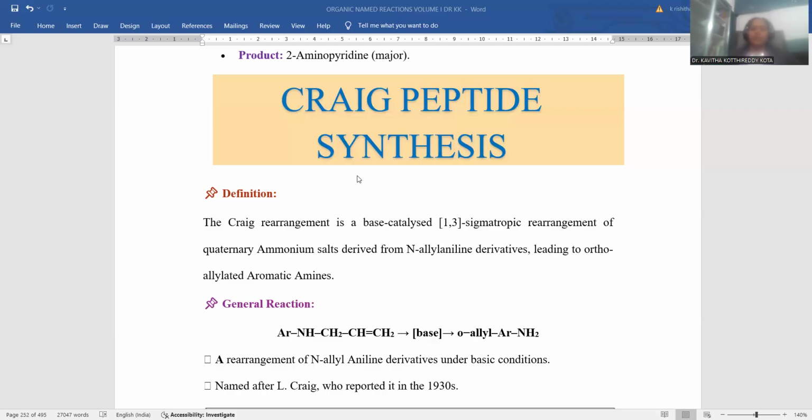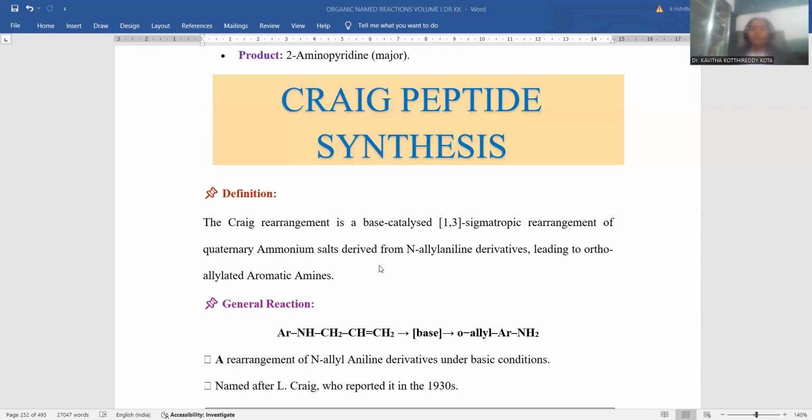Right. So the concept we are discussing now is retrieved from the Textbook of Organic Named Reactions authored by Dr. Kavita Kothireddy Kota. Claisen rearrangement is the topic for the day. A Claisen rearrangement is a base catalyzed 1,3 sigma-tropic rearrangement reaction.